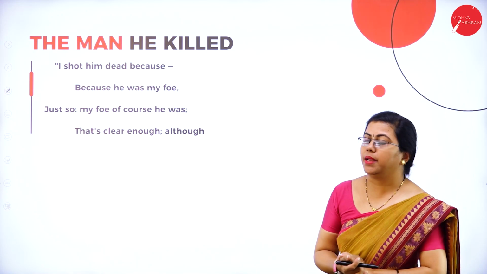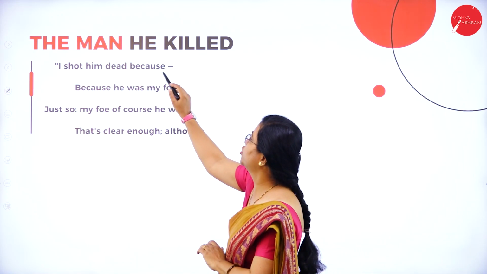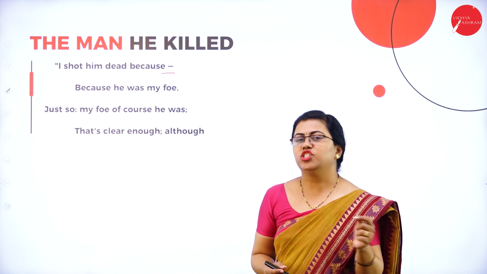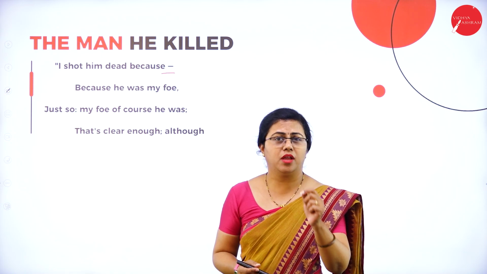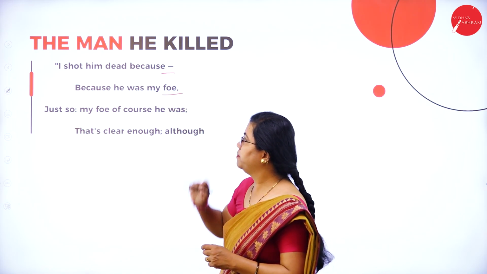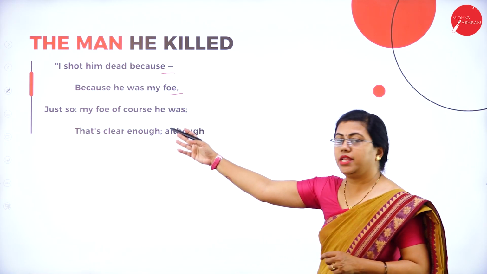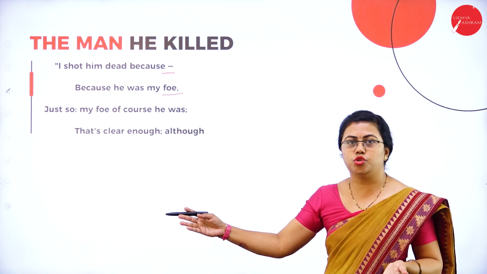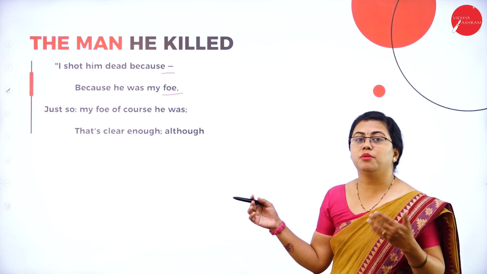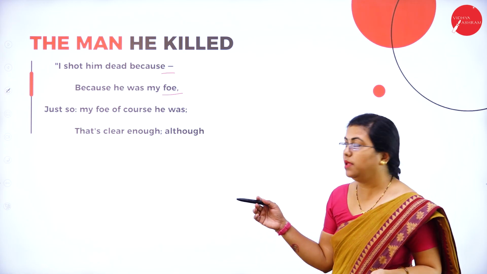I shot him dead because, so there is a pause over here. That means he is trying to tell us the reason. I shot him because he was my foe. Foe is an enemy. So why did he shoot him? There should be some reason for shooting, right? He was my foe. So what made him his foe? Why was that other person his enemy?